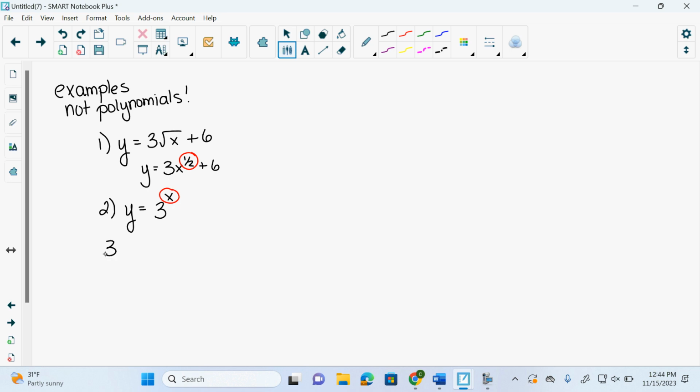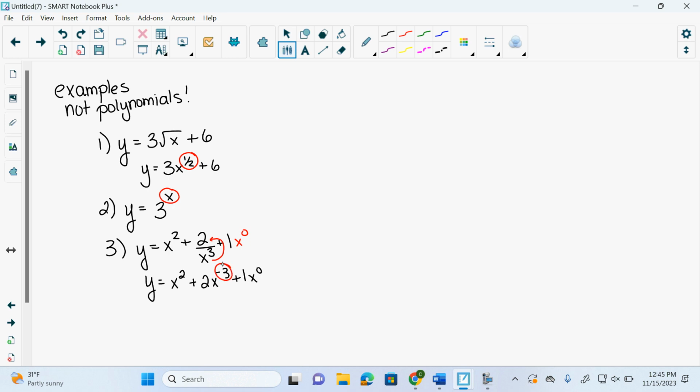And the third one is, say I give you y equals x squared plus 2 over x cubed plus 1. People tell me, well, that's a polynomial, because I have a 2, I have a 3, I have an x to the 0, I'm good. Except this x to the 3 moves up here and it becomes what? Talked about this yesterday. If I bring this up here, what does this exponent become? Negative. So this is actually the same as x squared plus 2x to the negative 3 plus 1, which would be x to the 0.